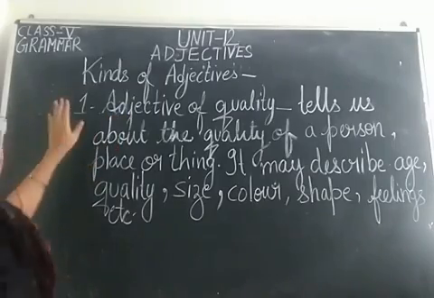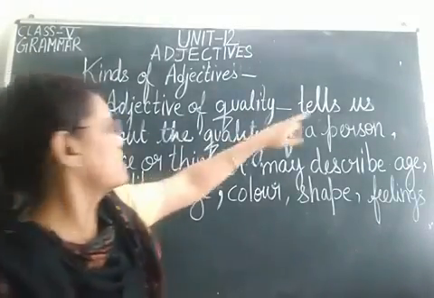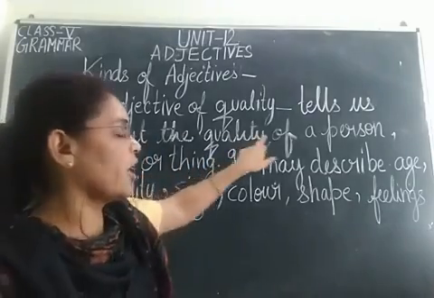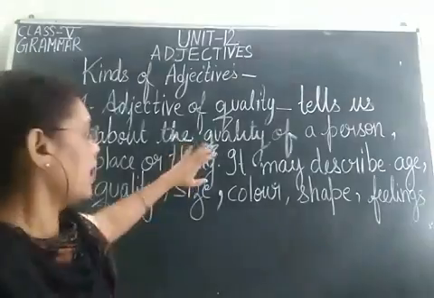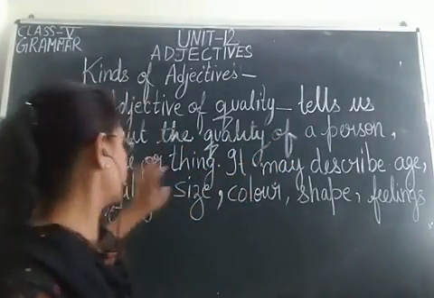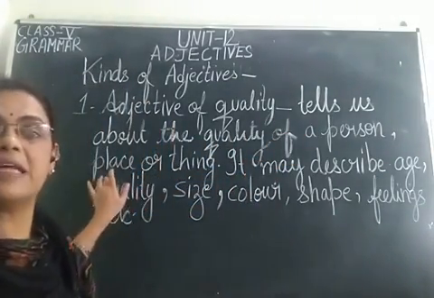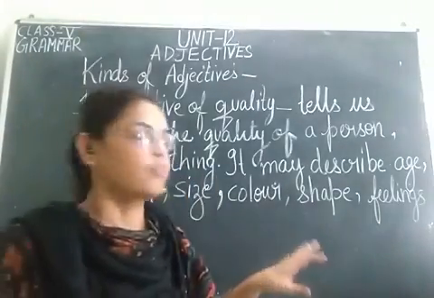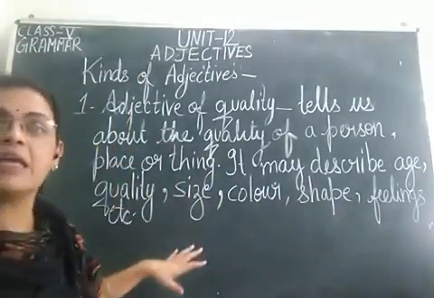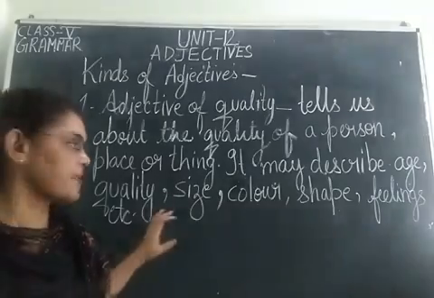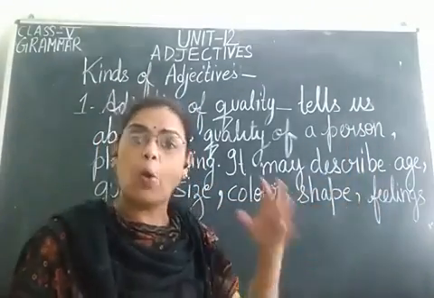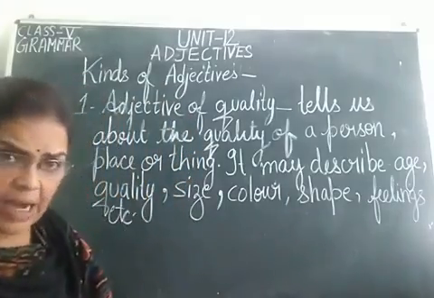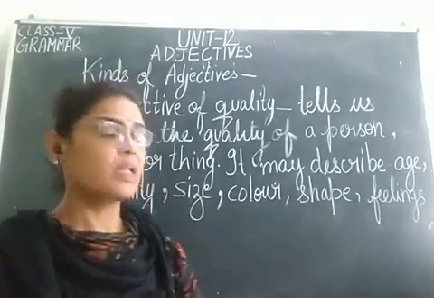Now, adjective of quality, children, tells us about the quality of a person. कोई भी पर्सन की बेटा एडजेक्टिव ऑफ क्वालिटी क्वालिटी बताता है पर्सन की, प्लेस की और थिंग की. फाइन, आई विल बी एक्सप्लेनिंग ऑल दीज थिंग्स विद एग्जांपल्स. फाइन, and it may describe age. When we say old, young, we are describing the age, isn't it?